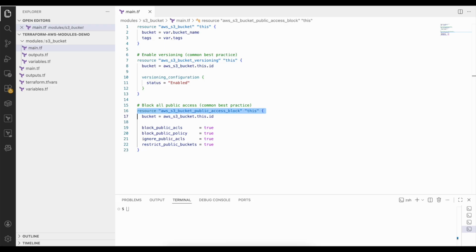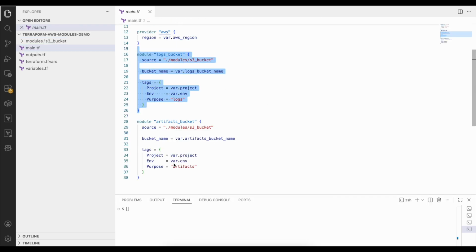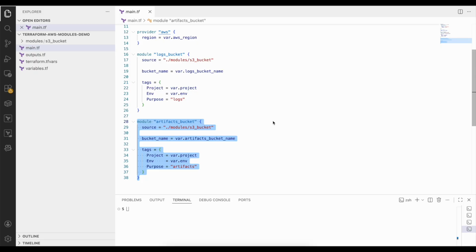Terraform mirrors AWS exactly. Remember, this module is called twice in the root main.tf. That means Terraform creates one set of these resources for logs and another set for artifacts.